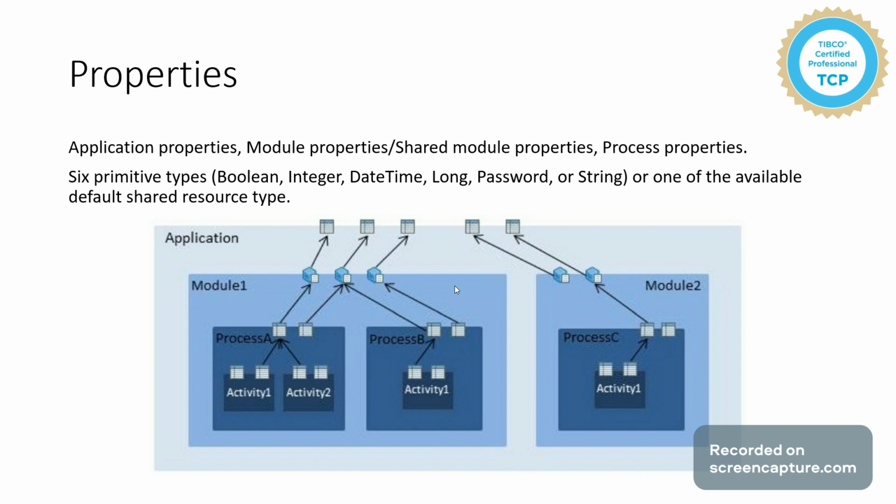And properties are classified as application properties, module properties, shared module properties, and process properties. Their hierarchy is like this: application properties are at the top level, module properties are at the intermediate level, and process properties are at the process level. So these properties can be of primitive types like boolean, integer, date, time, long, password, or string, or can also use any available shared resource type.